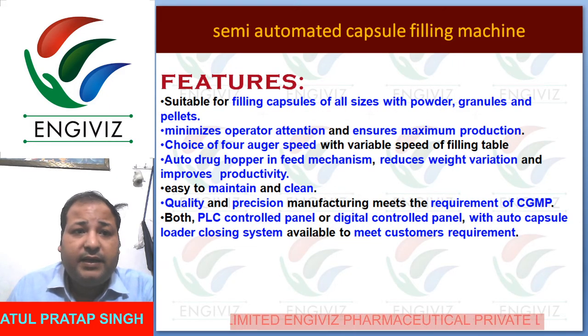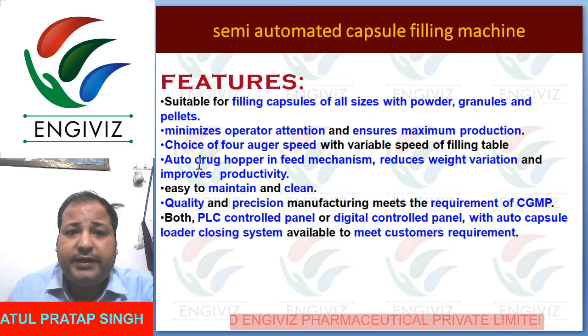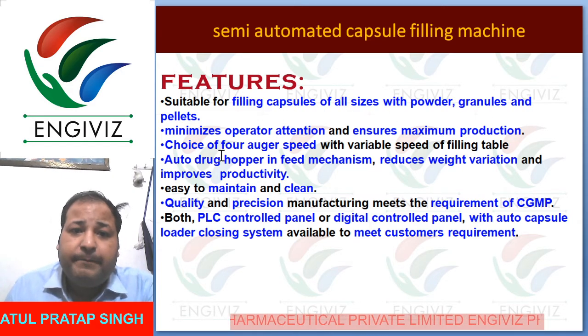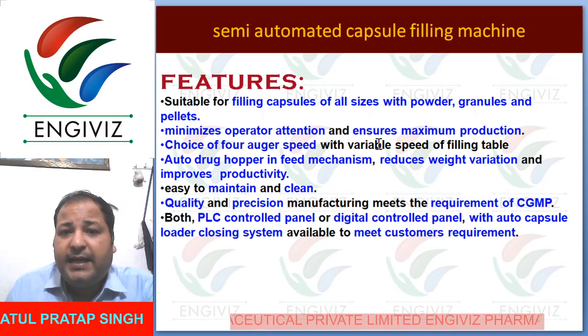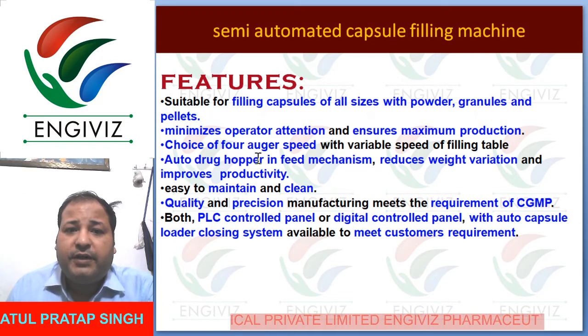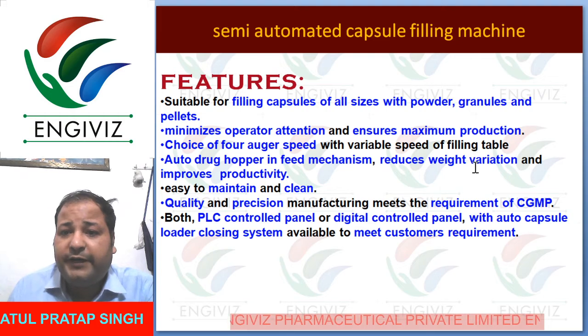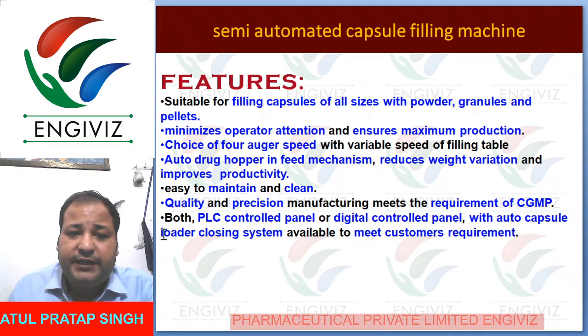So the features: it is semi-automatic, suitable for filling capsules of all sizes with powder, granule, and pellet. Minimizes operator attention and ensures maximum production. Choice of four adjustable speeds with variable speed of filling. Auto drug hopper in the feed mechanism reduces weight variation and improves productivity. Easy to maintain and clean, with quality and precision.